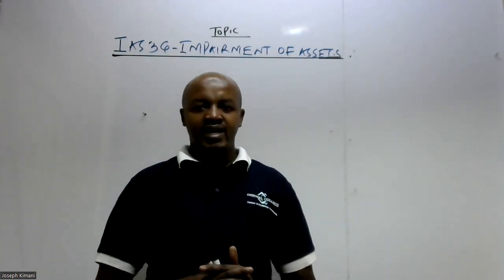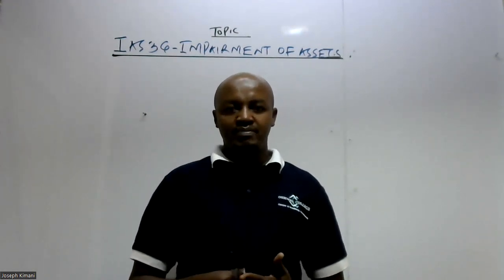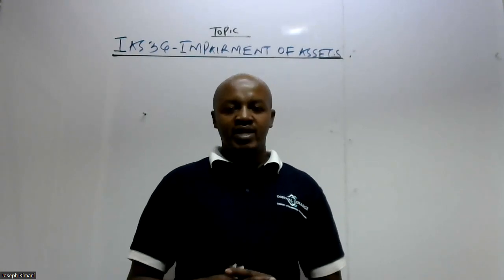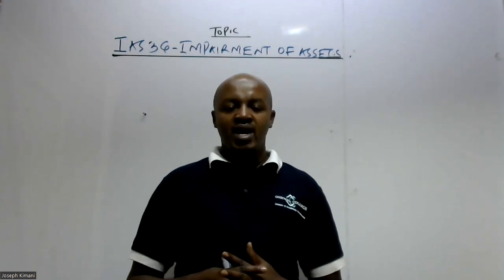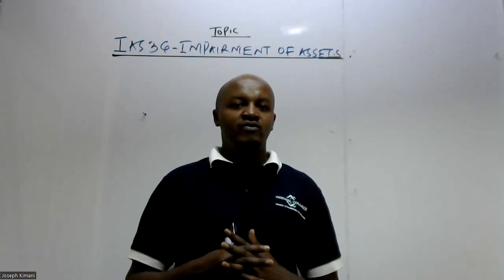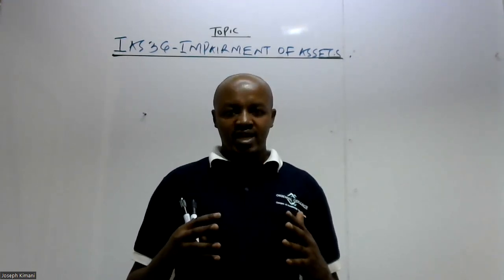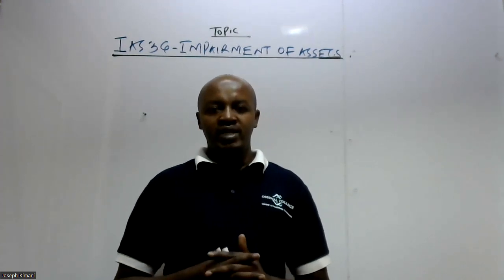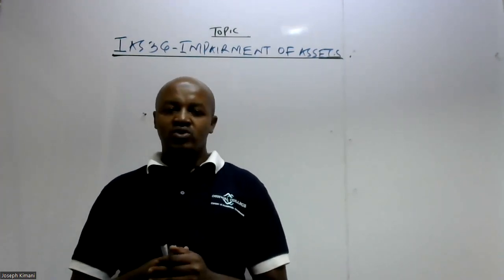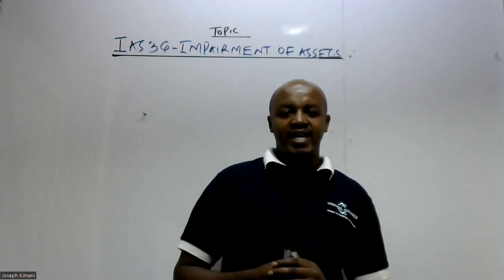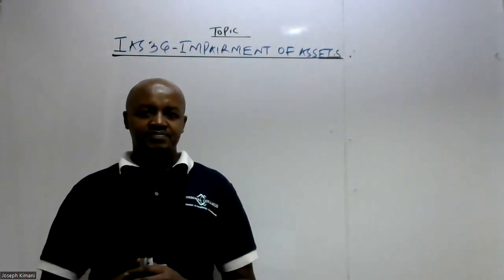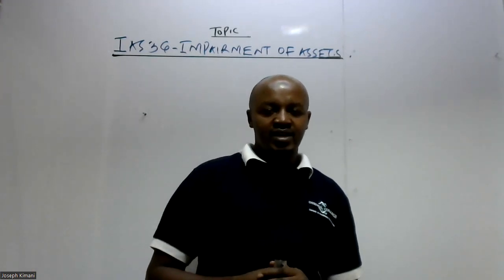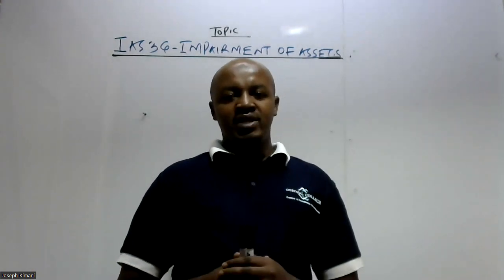Some of the factors which indicate that an asset could be impaired, and therefore require a company to carry out an impairment review. And then from there, we look at how we determine the impairment of the cash generating unit, and also how we allocate that impairment loss to the various assets in such a cash generating unit. But to start with, I want us to start by defining the term impairment of asset.